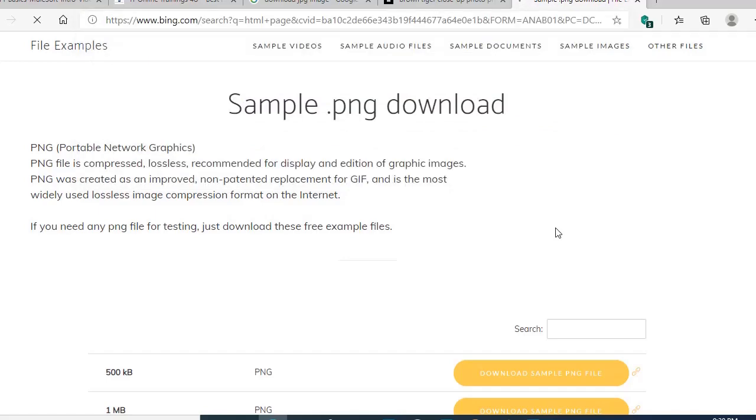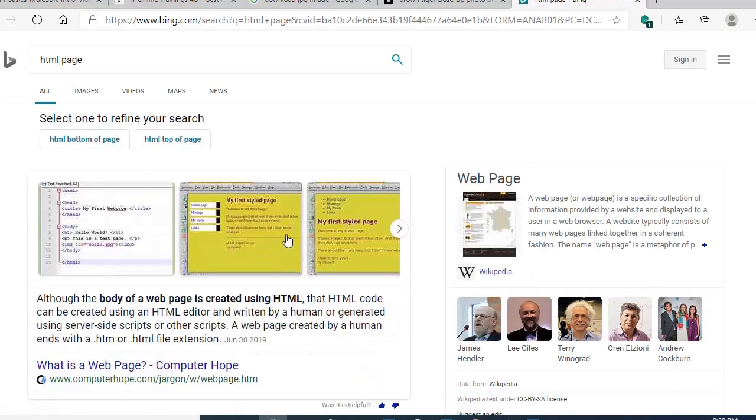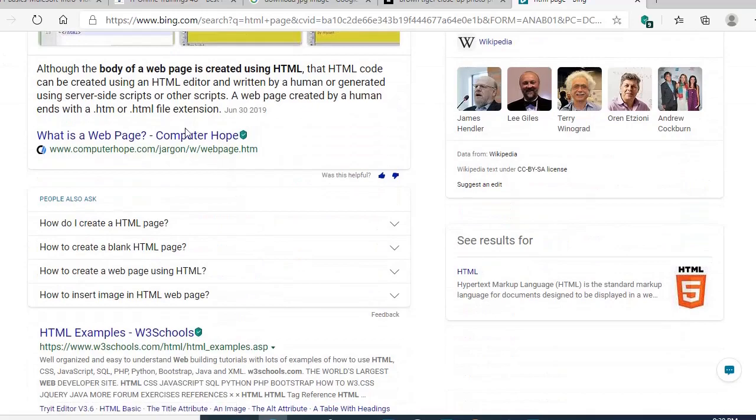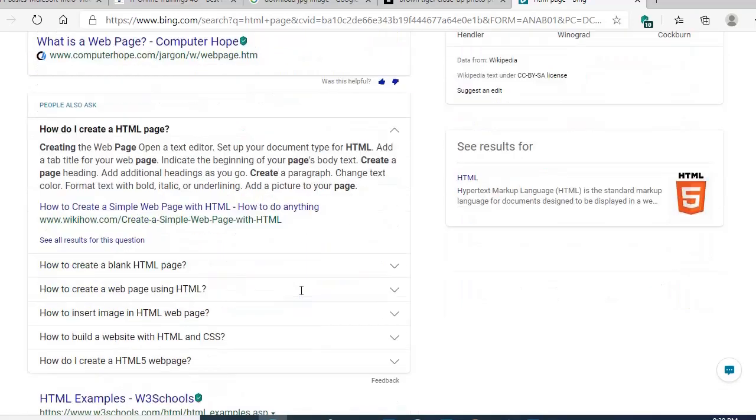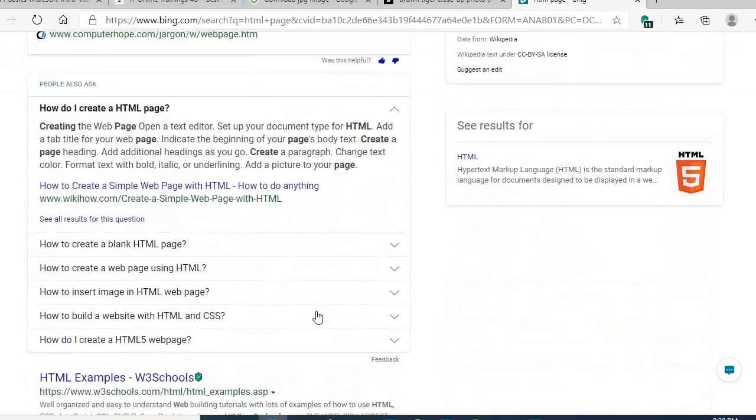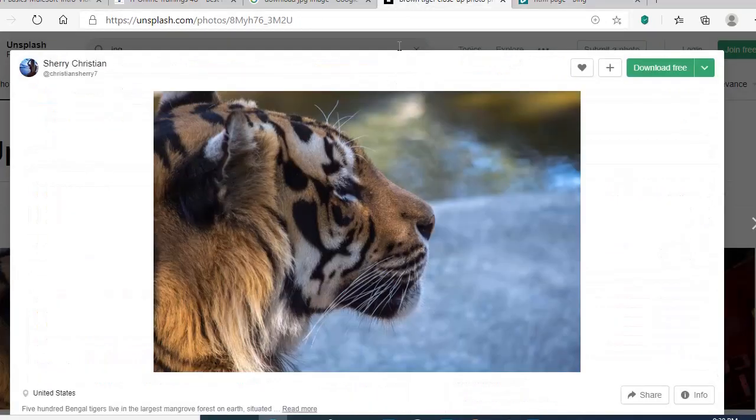The server will respond in two different ways to your request. One is an HTML page format and the other is an image format like this. An HTML page is also nothing but a web page. So these two are the HTML format or the image format, like a JPG image or PNG image.